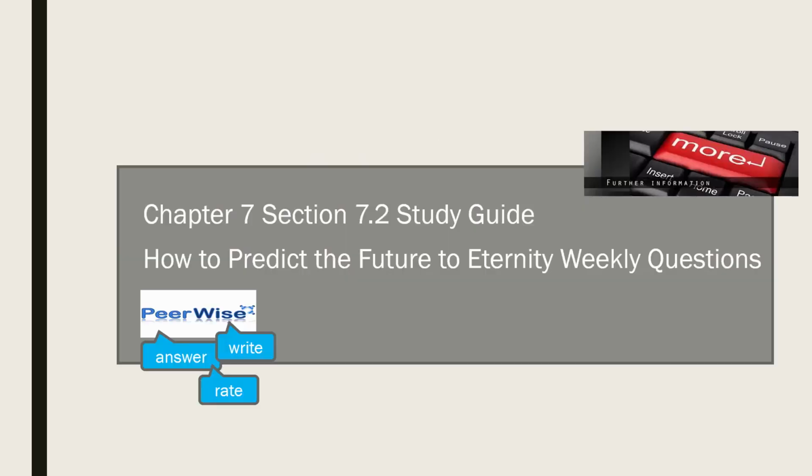For further information on how to determine continuing values in practice, go back to Chapter 7, Section 7.2 in the study guide, and also review how to predict the future to eternity weekly questions. Also answer, write and rate questions on how to predict the future to eternity in Peerwise.